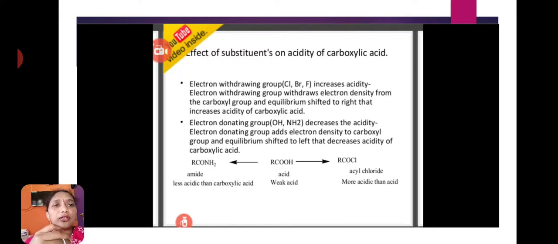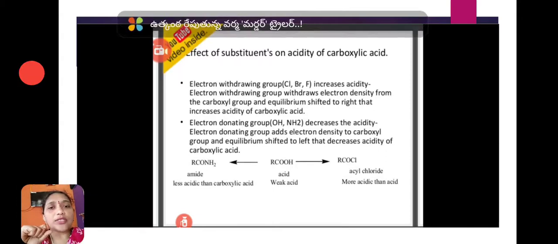Electron withdrawing groups, that are Cl, Br, F, increase acidity. An electron withdrawing group withdraws electron density from the carboxyl group and the equilibrium shifts to the right, which increases the acidity of carboxylic acid. Electron donating groups like OH or NH2 decrease the acidity. Electron donating groups add electron density to the carboxyl group. The equilibrium shifts to the left, which decreases the acidity of carboxylic acids.